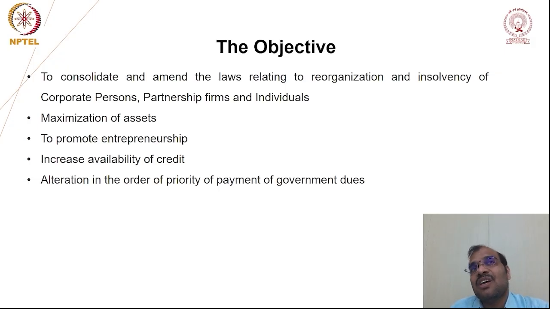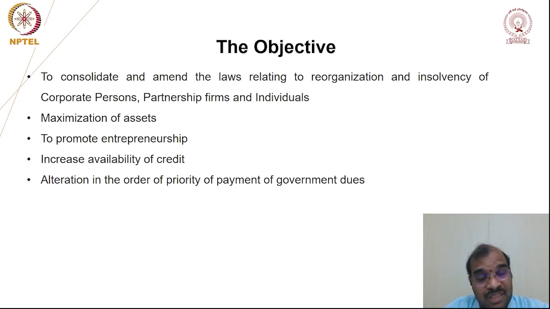From the government's point of view, whatever they are supposed to receive from the corporate entity is a very small amount. But from the creditor's point of view, it is a huge amount. So the creditor should not be affected adversely. That's why the government has taken a step back and altered the order of priority of payment through this legislation.